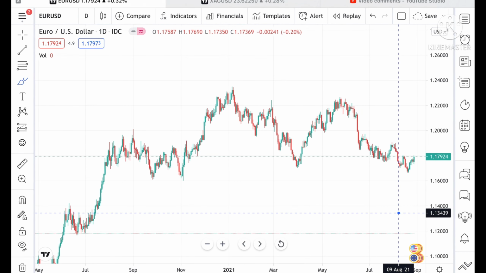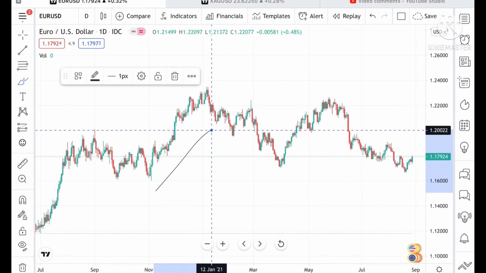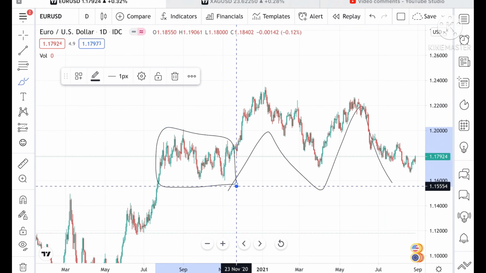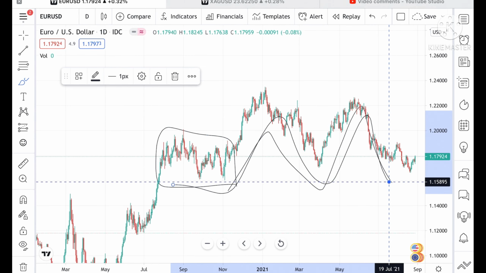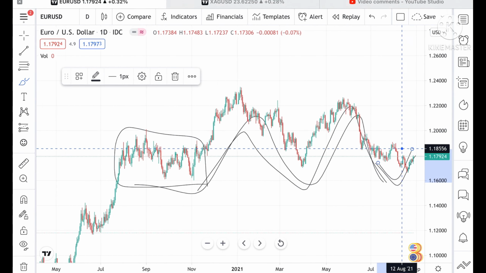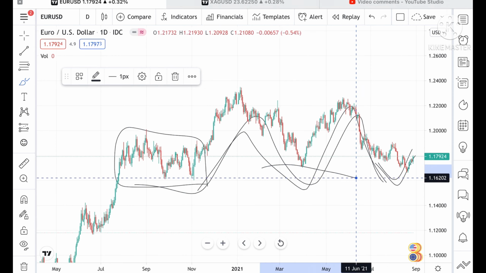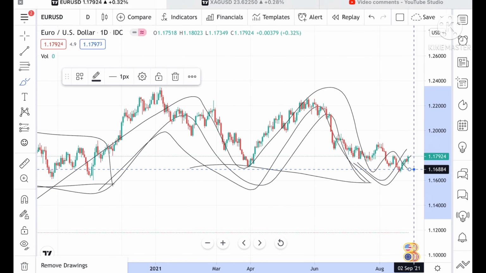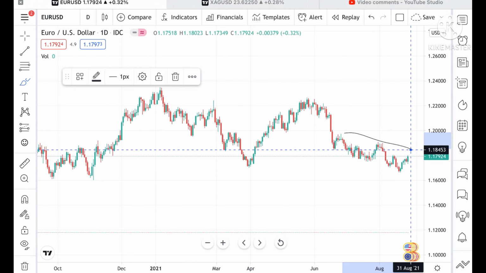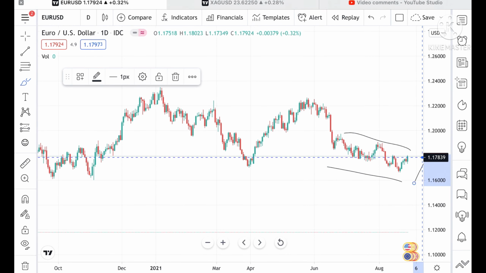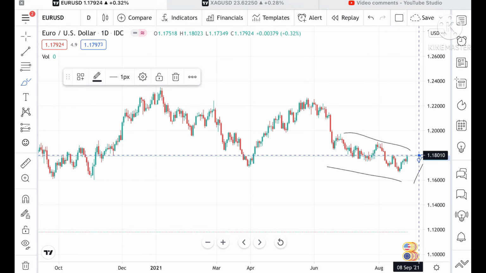See, if you look at this chart of Euro USD, we have seen the Euro USD being very volatile. Look at this trend. It's very volatile and it has made a narrow pattern. It was moving upside and now it is trying to make a narrow pattern. If it stays at this level, then we can see that it can go and touch a level of